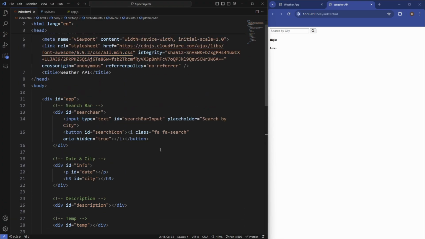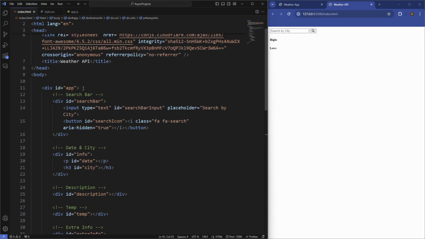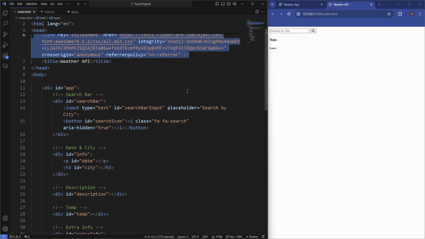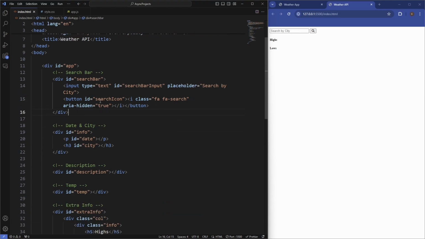So just to go over that again, we're going to wrap the whole thing inside of a wrapper div which has the ID of app. Then we've got our search bar div which contains our input. We've also got a button which has a sort of search icon which we'll get from Font Awesome. So just copy and paste this link inside the GitHub, which I'll leave in the description below. So then you can use the icons from Font Awesome. So that's our search bar.